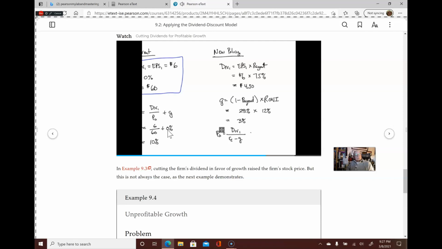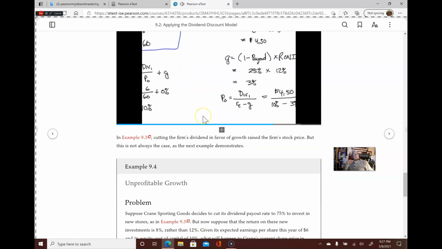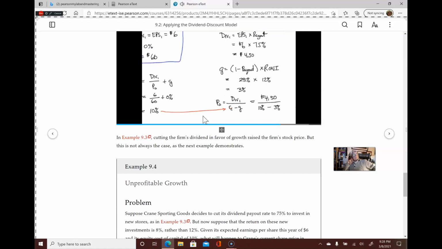In Crane's case, the new dividend is $4.50 per share, the growth rate is 3%, and the firm's equity cost of capital we're going to assume stays at the 10% rate that we estimated earlier. In other words, we're assuming that Crane's risk and therefore its cost of capital is unaffected by this change in policy.